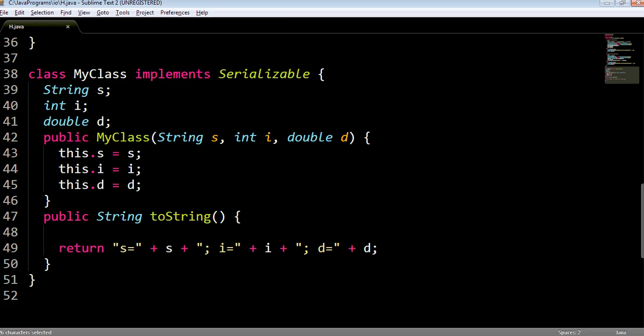As in these 5 video tutorials, we have read data from the file as the input stream, and we have also written data to the file as the output stream. Now when we study the net package, we will send data over the network and read data from the network. It means the data will be sent on the output stream, and that output stream will be associated with the network. So the data flows across the network. When the data comes from the network, it will travel as an input stream. Our program will read the input stream and display it on the console. That input stream will be associated with your network interface card.